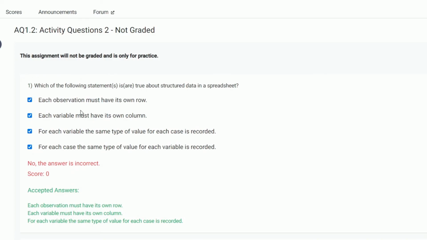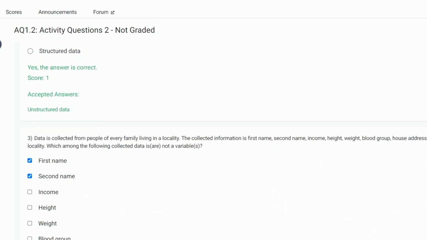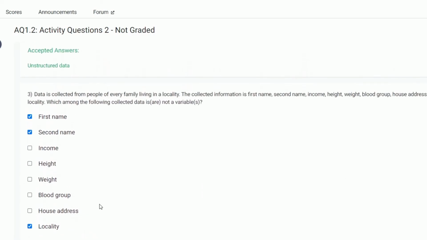Each observation must have its own row. Each variable must have its own column. And for each variable, the same type of value for each case is recorded. Is it right? But for each case, the same type of value for each variable is recorded. This is wrong. This one is correct. This one is wrong.